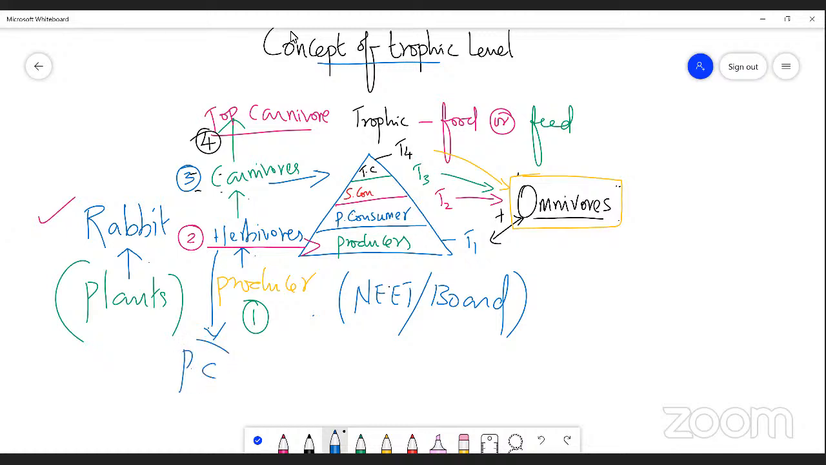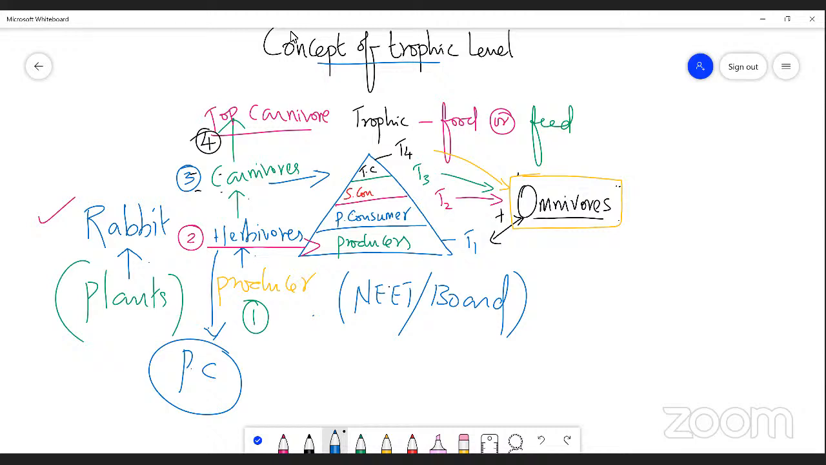Which of the following is known as a primary consumer? A, producer, B, carnivorous, C, herbivorous, D, top carnivorous. Please, C, herbivore. Primary consumer is also known as a herbivore, because this is the primary consumer that consumes the plant very first, right? Hence it is categorized under primary consumer. Rabbit consumes plants first in an ecosystem, in the forest. Hence it is placed under primary consumer.